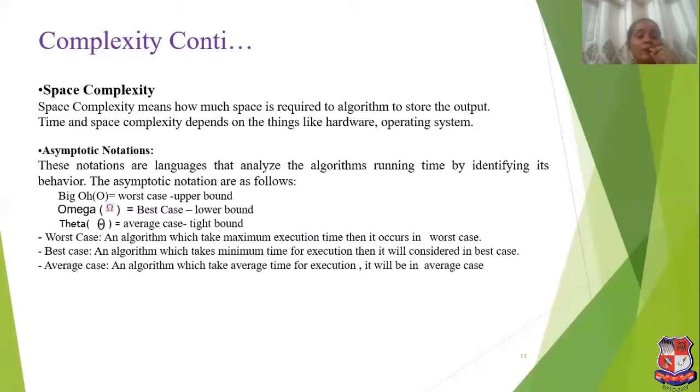Now next is space complexity. Space complexity means how much space is required by the algorithm or the program to store the output. Time and space complexity depend on things like hardware, operating system, etc.